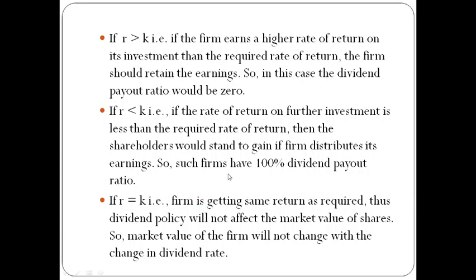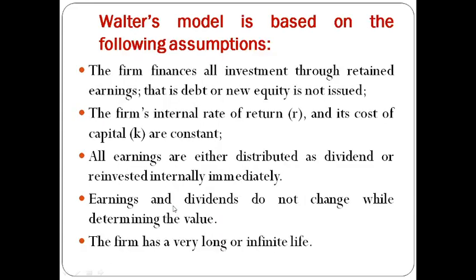So here in this type of firms, the dividend payout ratio will be 100%. Third is a case when the actual rate of return and the required rate of return are equal. This shows that dividend policy will not affect the market value of the firm. So the market value of the firm will not change with the change in the dividend rate. It means dividend is not affecting your firm, as you are getting the same rate of return as the rate that is required.